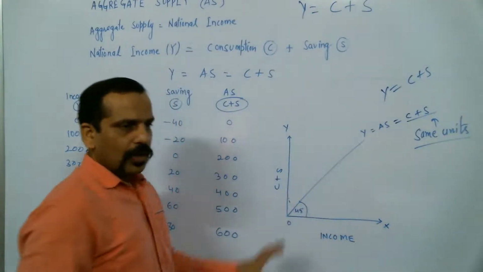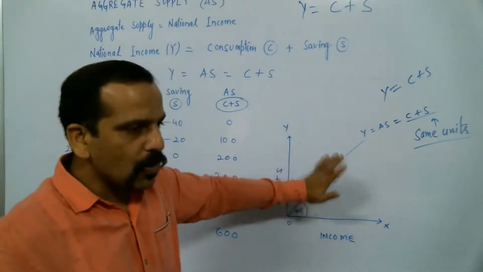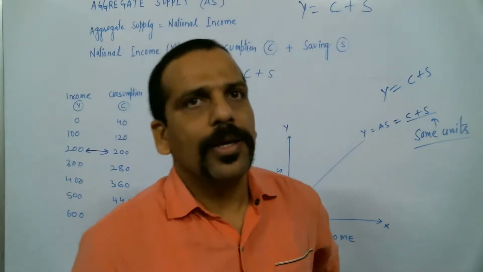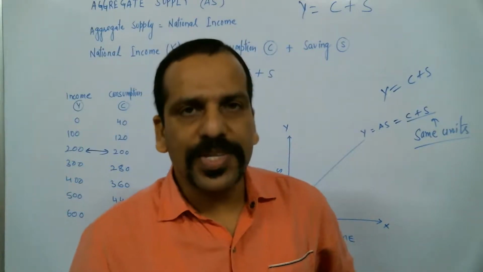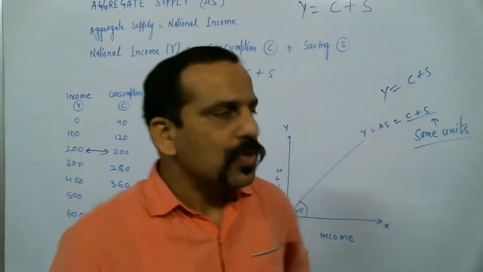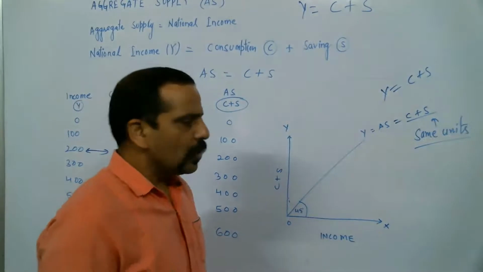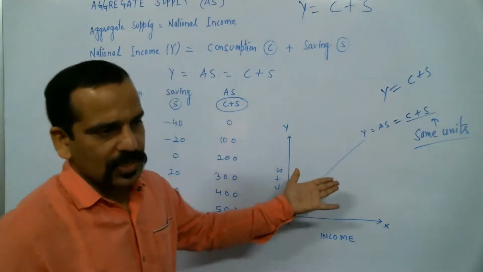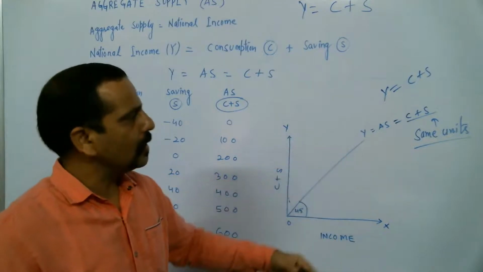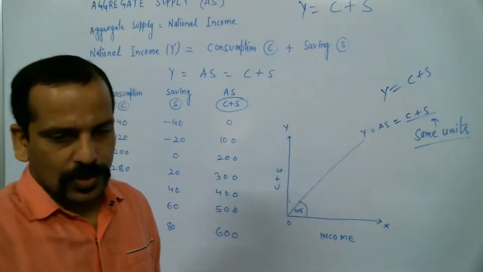First of all, this concept or diagram is propounded and developed by the famous economist Keynes. He is also known as the modern father of economics. His theories are based on this concept, related to income, aggregate supply, consumption and saving.